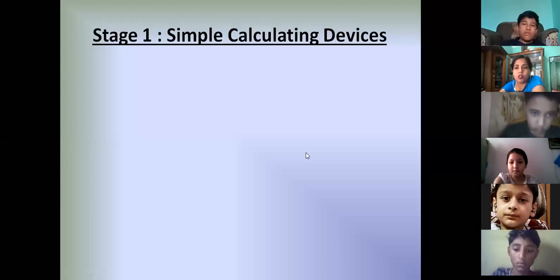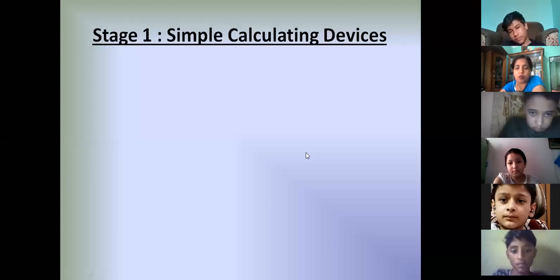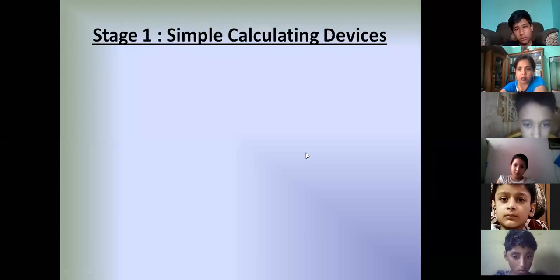Actually, the first devices like abacus are simple calculating devices. Abacus, Napier's bones, and slide rule are simple calculating devices. And Pascal's line are simple mechanical calculating devices. Got it? Okay.